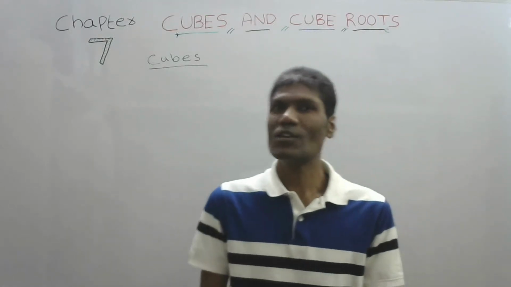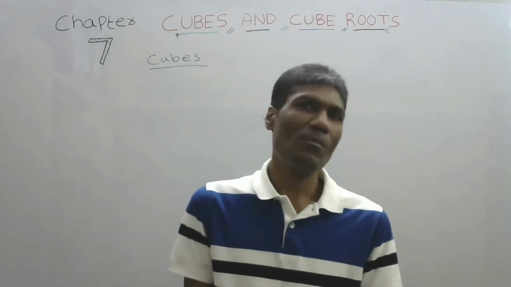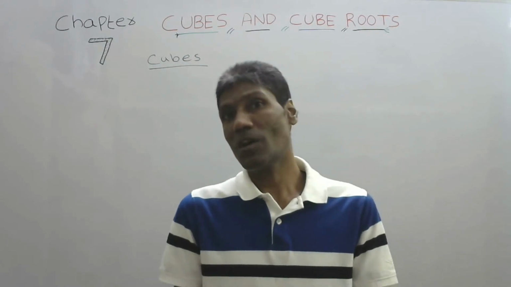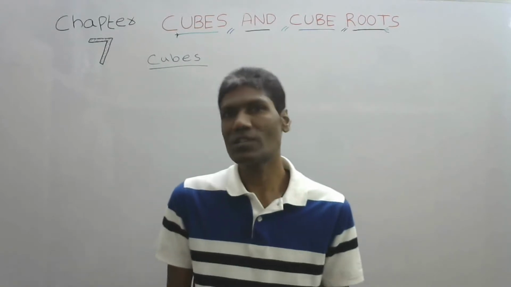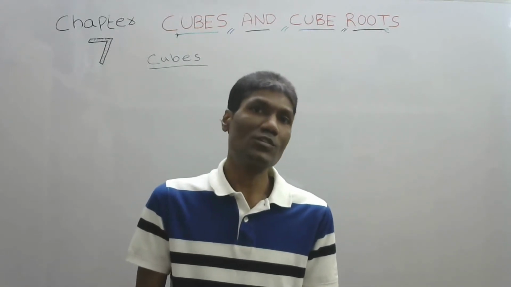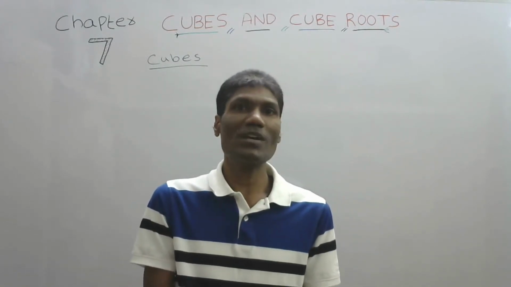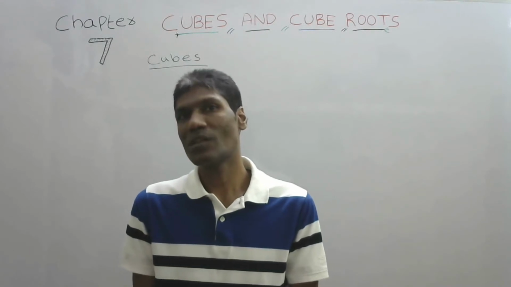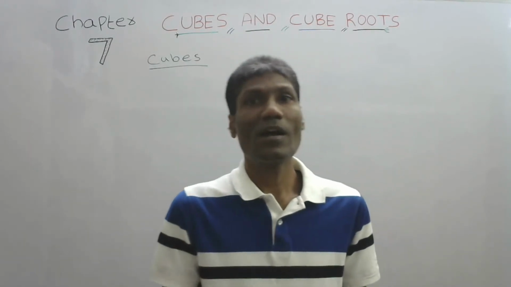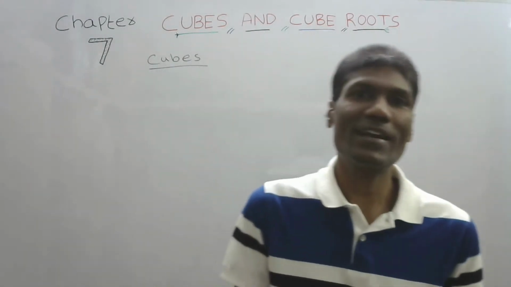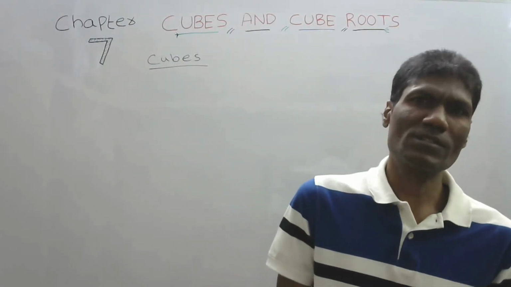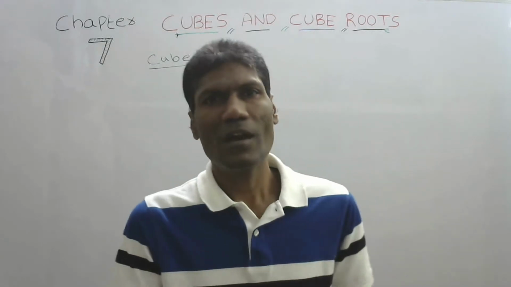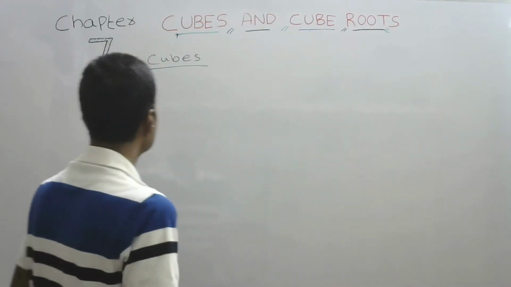We have seen cubes. Some numbers are perfect cubes. Some are not perfect cubes. So we will get questions like: what number should be multiplied so that this will become a perfect cube? With what number should we divide so that it will become a perfect cube? Like that we will get some questions. Let us see some examples.